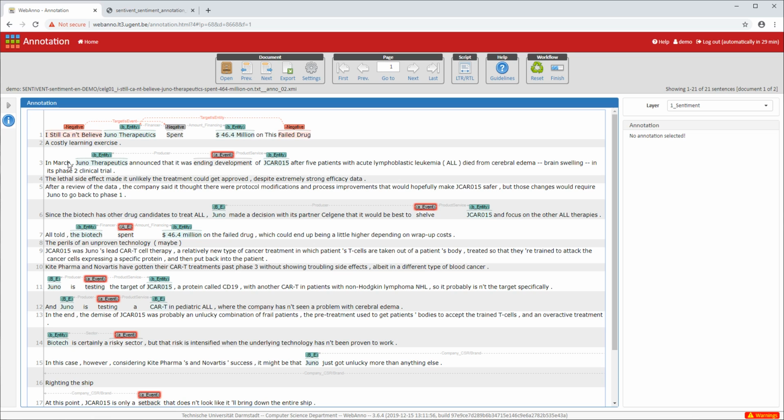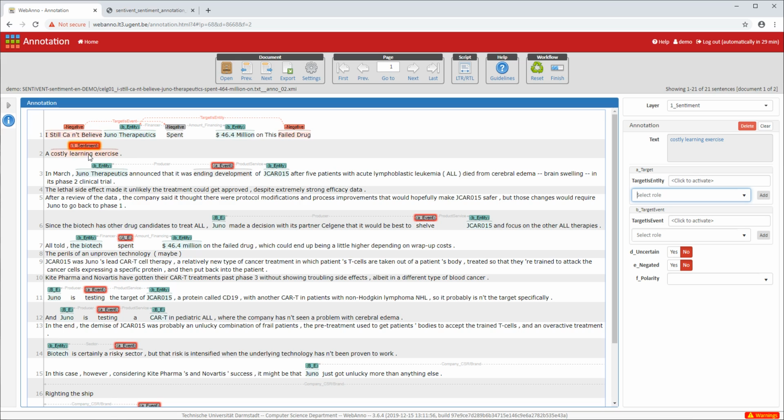So this is a brief intermittent subtitle. We also annotate those even though they are not full sentences, but they do convey a lot of meaning. So a costly learning exercise, that is a sentiment expression because it has a lot of sentiment information, opinion information that can affect an investor's opinion. So we select that with the sentiment layer selected in the right corner there to create a new sentiment annotation.